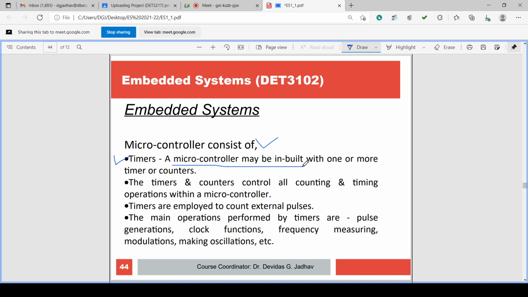Microcontrollers may be inbuilt with one or more timers or counters. To count the pulses, counters or timers are required. Timers keep the reference of clock cycles elapsed, or counters also keep the reference of the number of clock cycles elapsed. As we know, microcontroller works on the clock cycles.